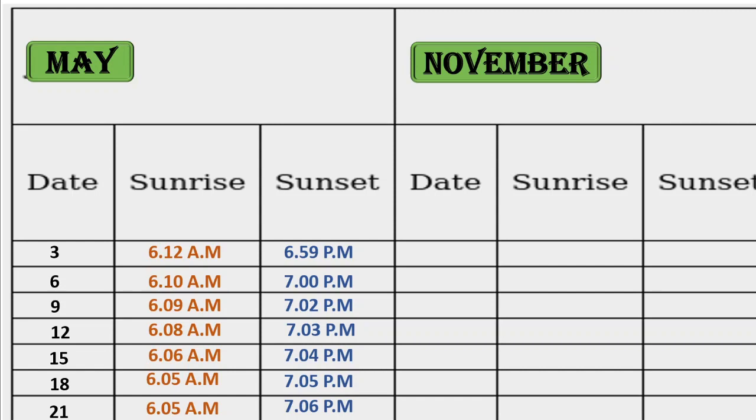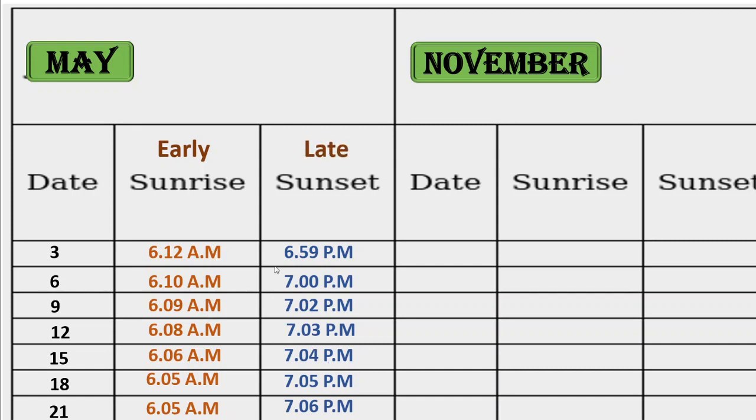Means we can see the early timings. Sun rising slowly before means early. Correct? And what about sunset? Sunset here is 6:59 and you can observe this on 21st, sunset is at 7:06. Okay, means slowly it is becoming late.